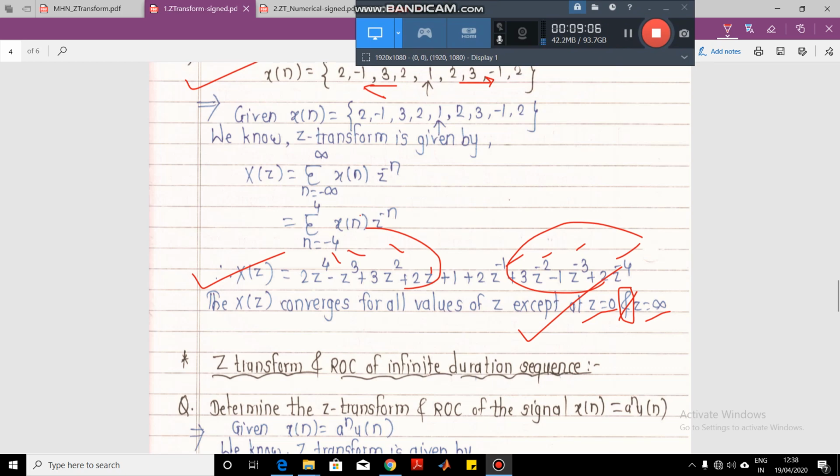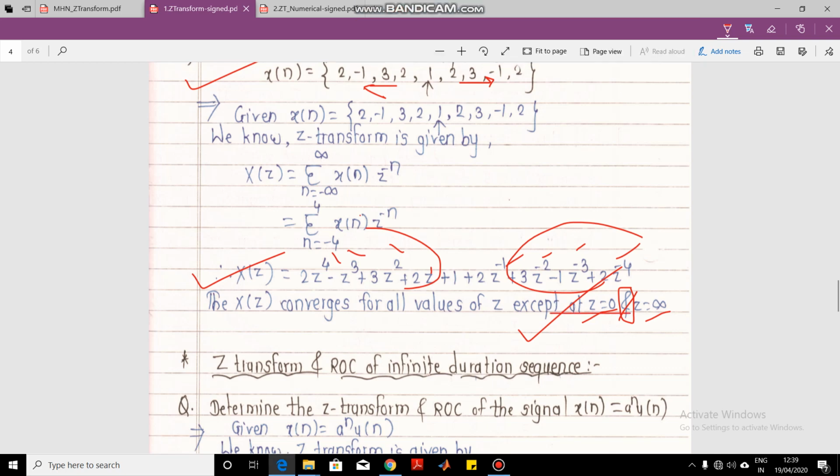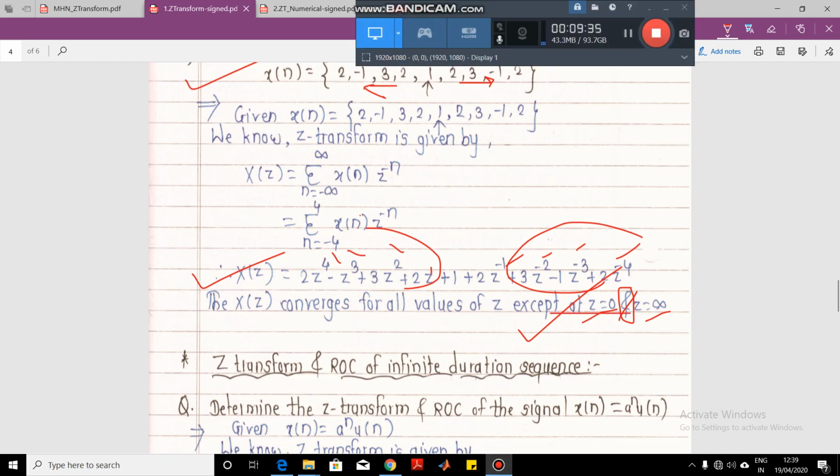So be very careful while writing the ROC, because this X(z) equation you can get directly from this formula. You can put the values of x(n) in this equation and go on putting different values of n, and you will get this equation. So getting this equation is not a big job, but specifying the ROC is a very important thing. The region where X(z) will not become finite is excluded, and the rest is the ROC. So you have to specify that X(z) will converge for all the values except for which values it will not converge, like if you put z equal to 0 it will not converge, if you put z equal to infinity it will not converge.